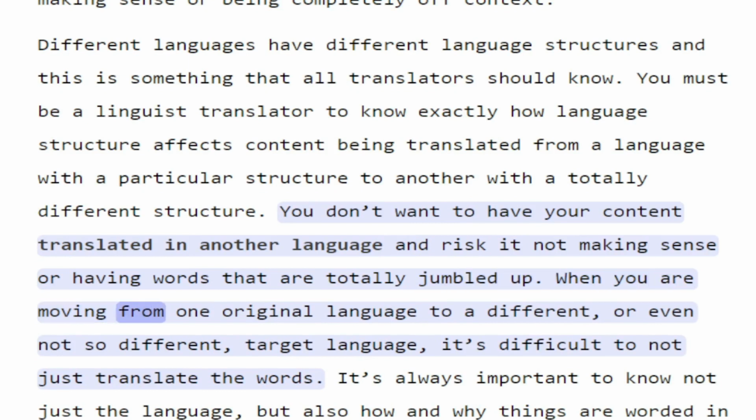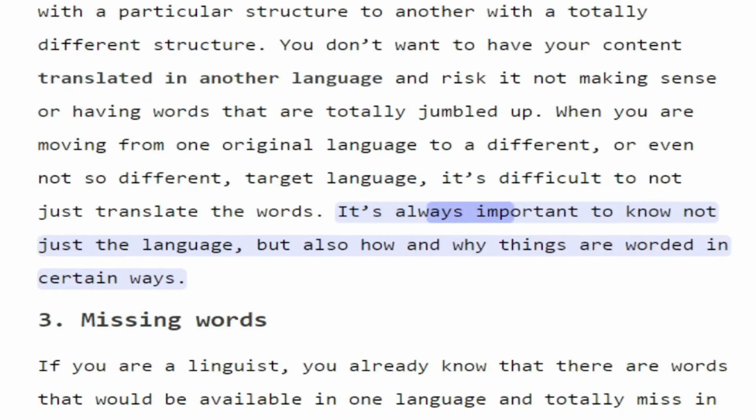When you are moving from one original language to a different, or even not so different, target language, it's difficult to not just translate the words. It's always important to know not just the language, but also how and why things are worded in certain ways.